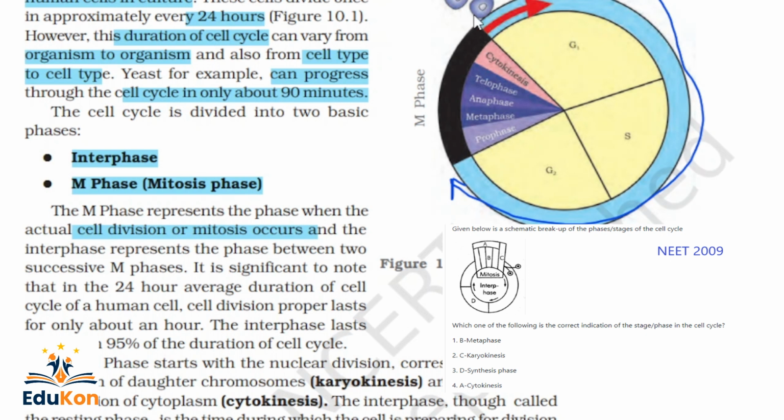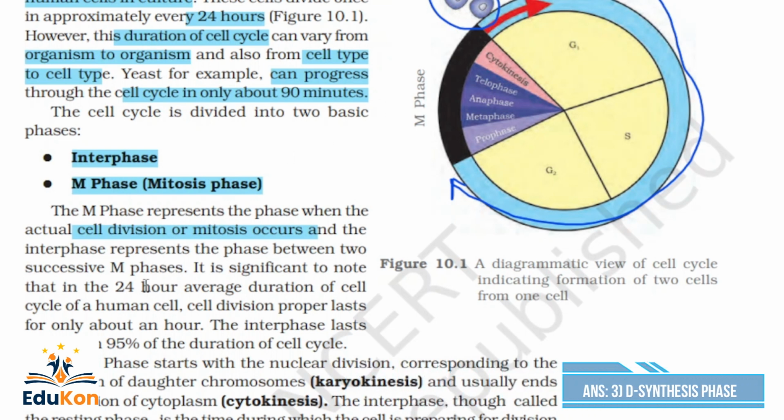After M phase, the M phase represents the phase when the actual cell division or mitosis occurs. So in this stage itself, the actual cell division and mitosis occur. And the interphase represents the phase between the two successive M phases. It is significant to note that in the 24 hours average duration of a cell cycle of human cell, division proper lasts for only about an hour.